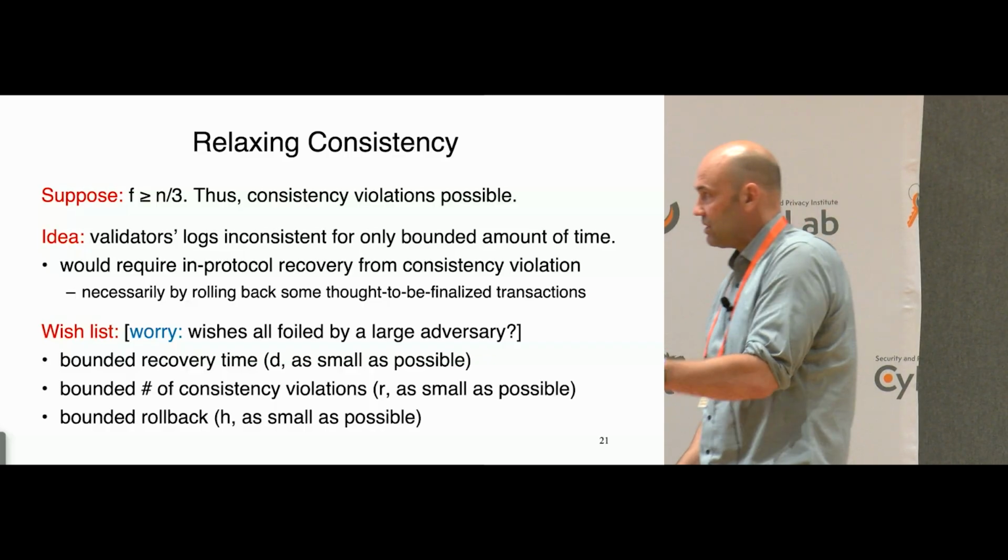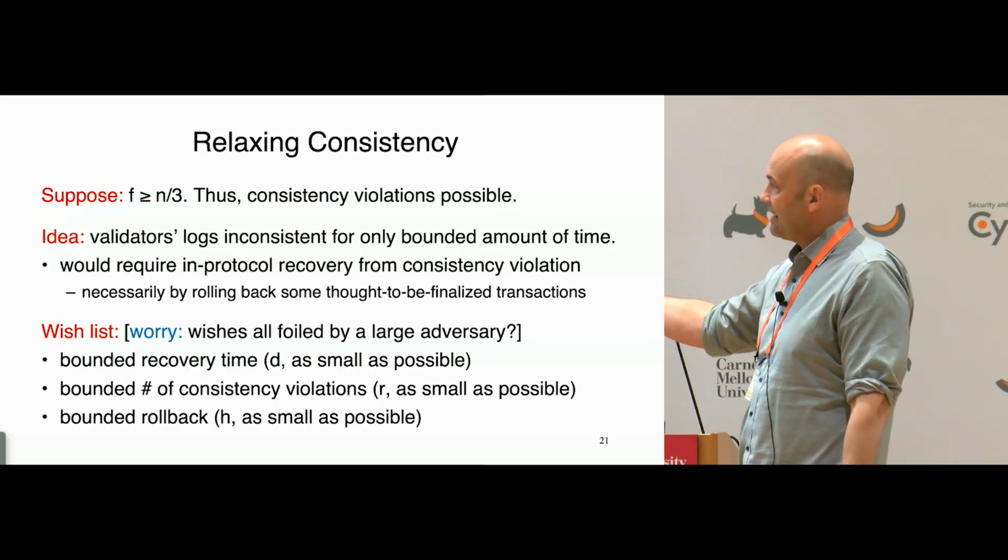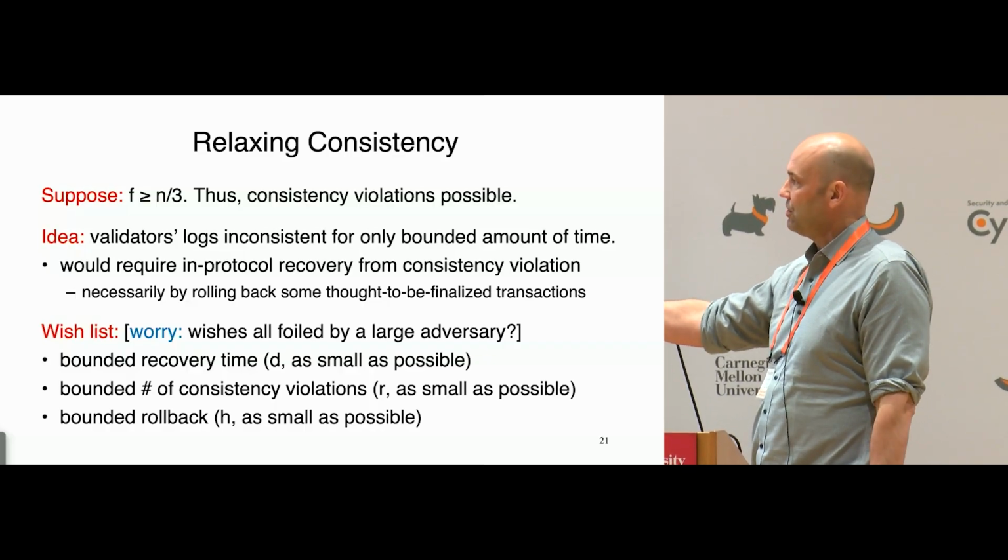From the traditional work, from the stuff of the 1980s, what do we know? We know that if F is less than n over 3, you can take all of these to be 0.